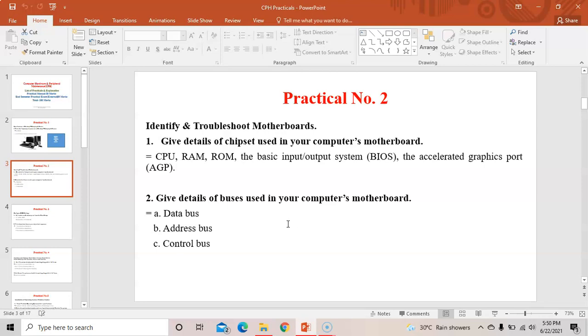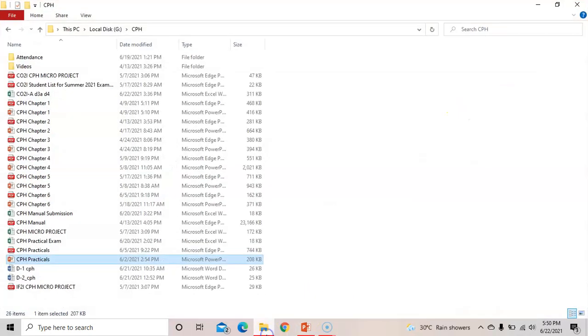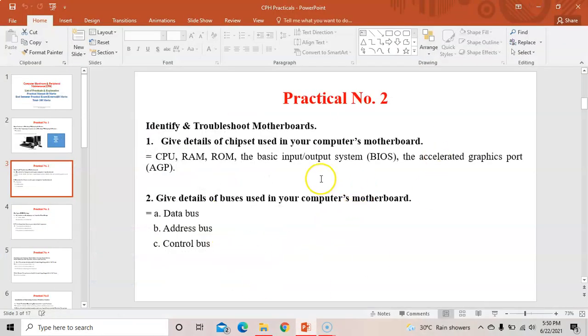Address bus is also there, which is used to store the memory address. If I am storing photos in the D folder, then D is the memory address of my photos, right? Control bus is used to control all the operations which are done in your computer. If I am opening the PPT, minimizing the PPT, or opening this folder, all these things will be done by the control bus. So data bus is used to transfer data, address bus is used to store address, and control bus is used to control all the operations.